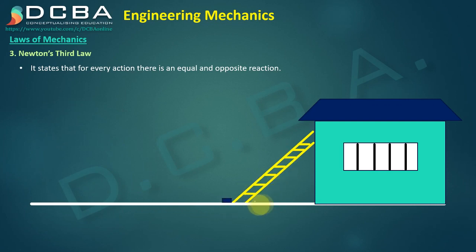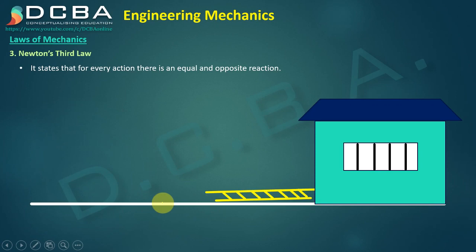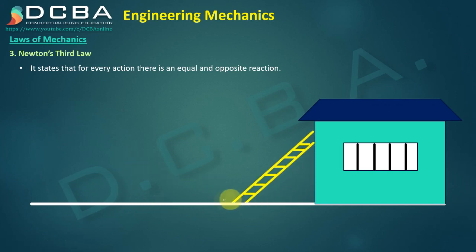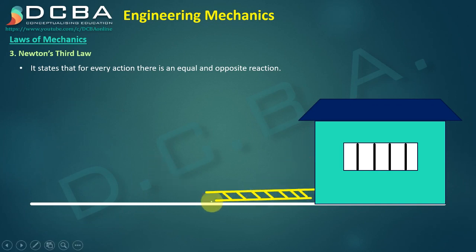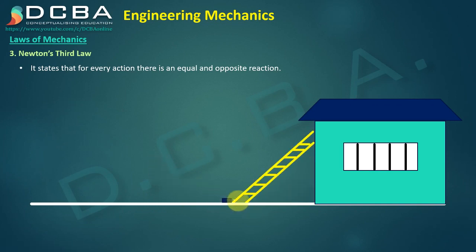What is this stopper doing? When the ladder was falling down, it produced a horizontal movement here, right? That horizontal movement had some force with it. This stopper is giving the reaction to that force, and it is giving equal and opposite reaction. Due to this, the ladder is able to sustain at that position.